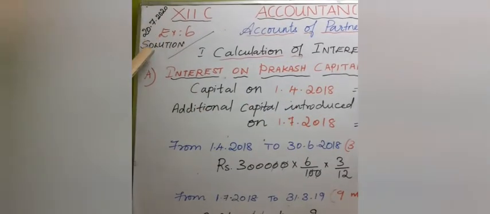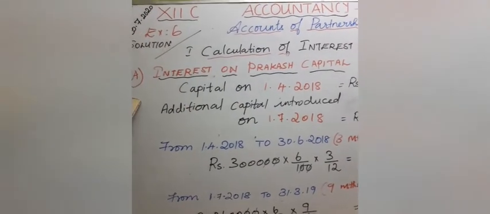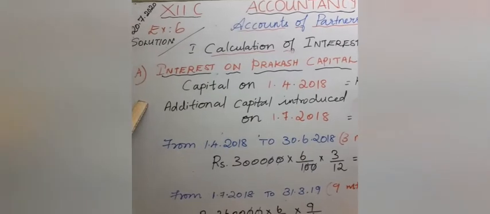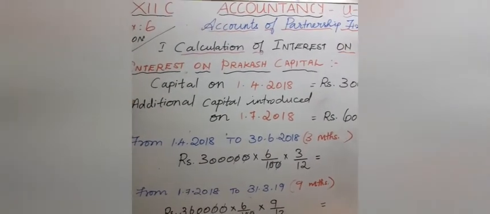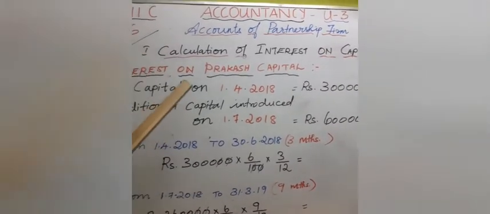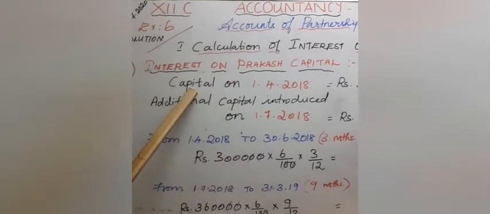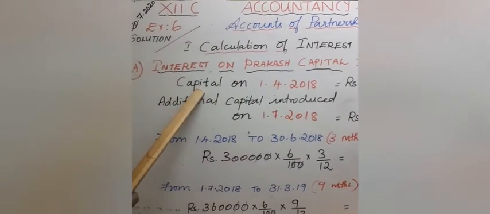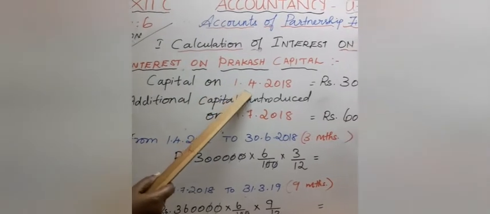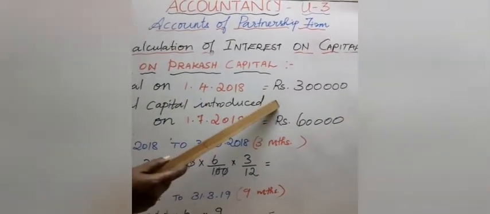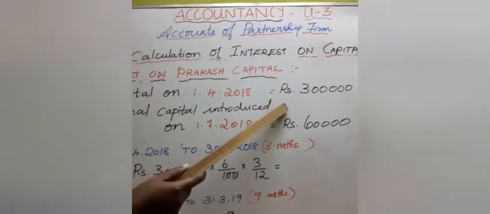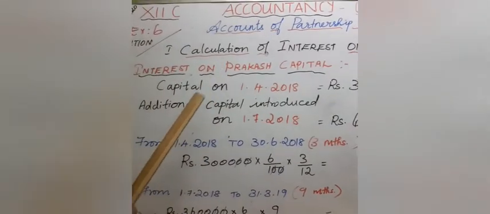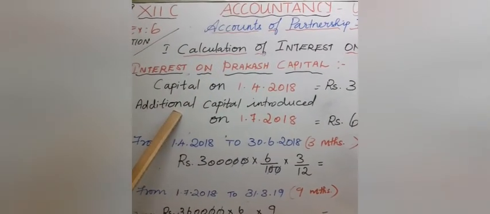Students, exercise 6 solution. Now see here, interest on Prakash capital we are going to calculate. That means first we are going to calculate partner Prakash capital. Okay, students, what is given in the question? Partner Prakash capital on 1/4/2018 is rupees 3 lakhs. Okay, keep in mind. Now what is Prakash doing? He is introducing additional capital.